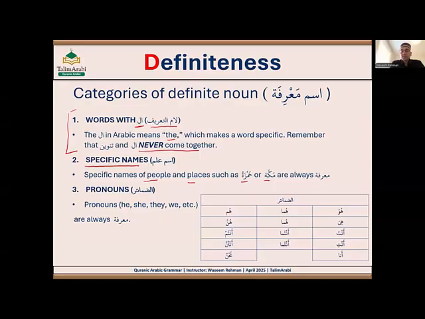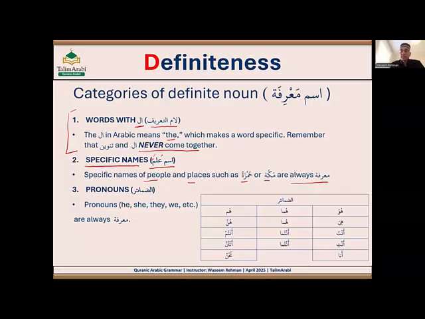All specific names of a person or a place are always marfa. That's why you don't see any al, but because they are specific names, they are also definite nouns or marfa. Those specific names in Arabic we call ismu alam.